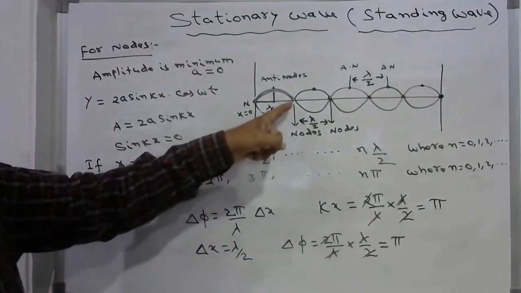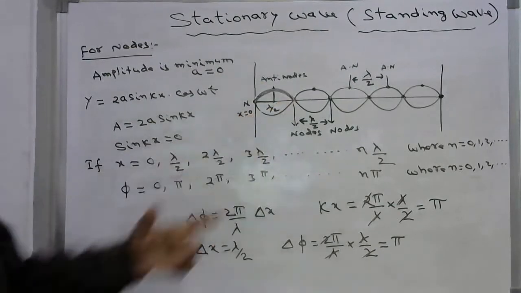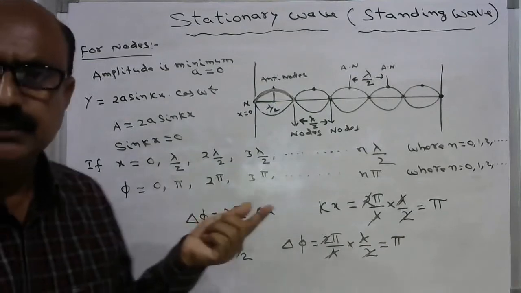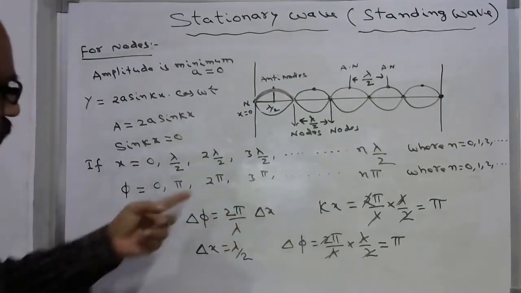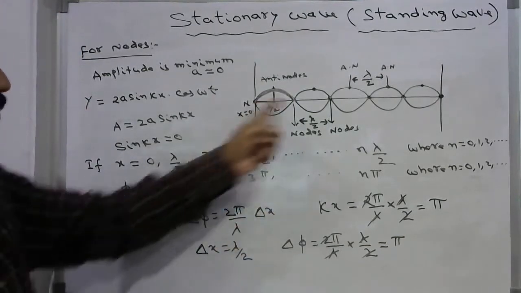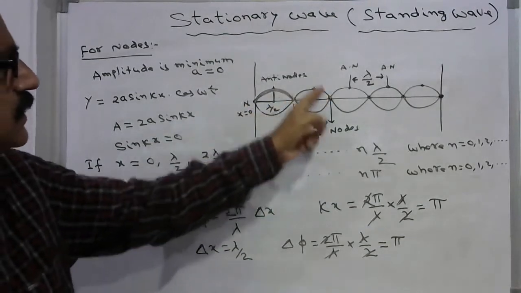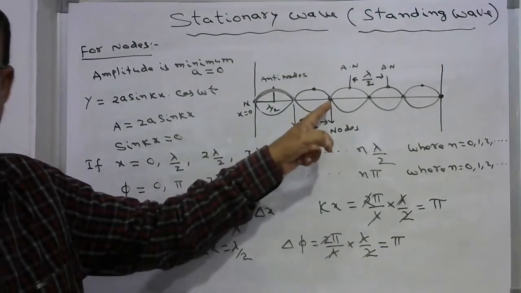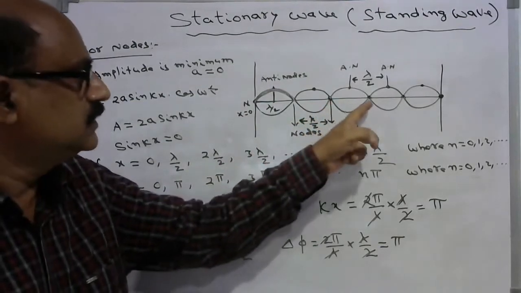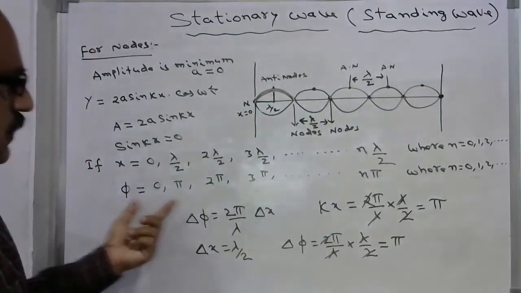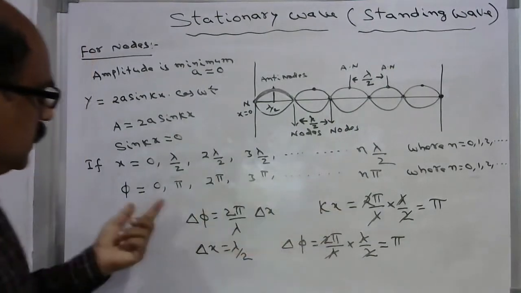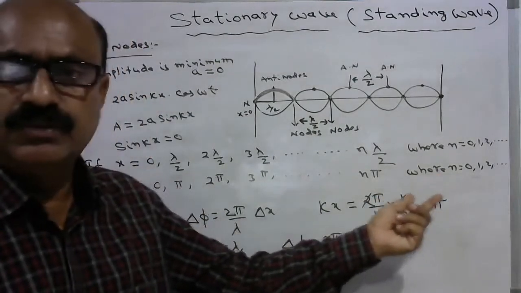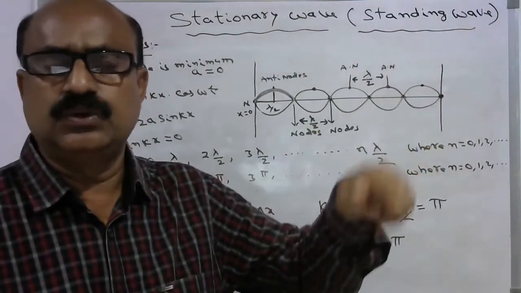So at a position pi you will again get a node, which has 0 amplitude. Similarly, at 2 pi, this is pi and this is another pi, 2 pi, you again get a node. This is how at different phase angles, 0, pi, 2 pi, 3 pi, n pi radians, you will get nodes.